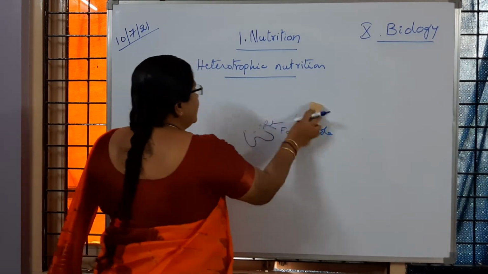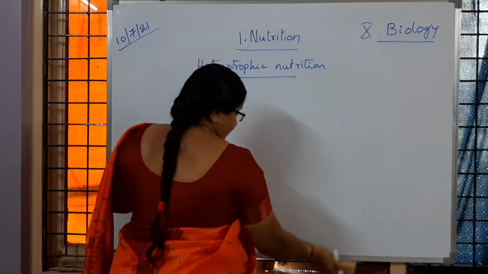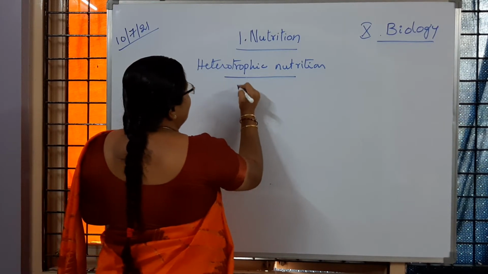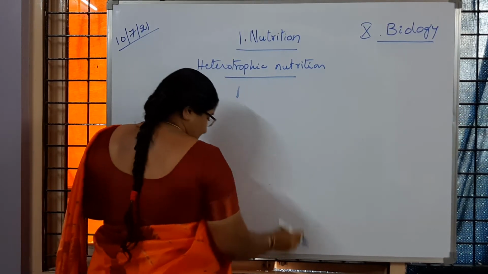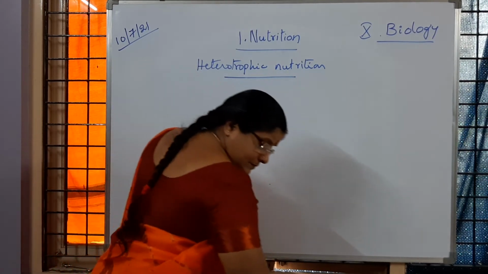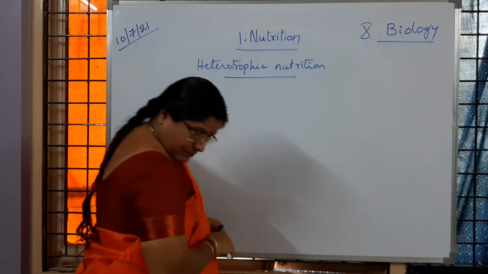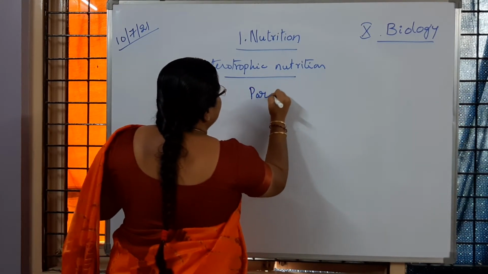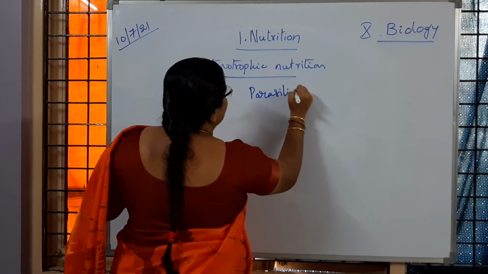So that type of nutrition we call parasitic nutrition.